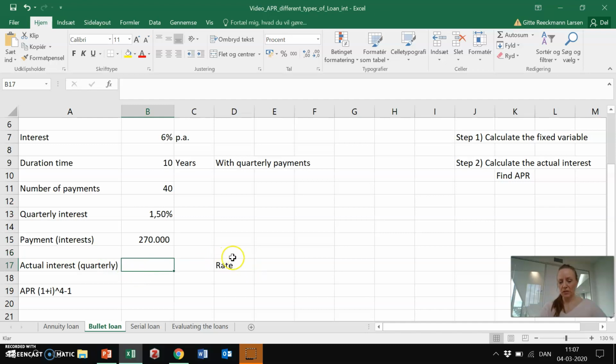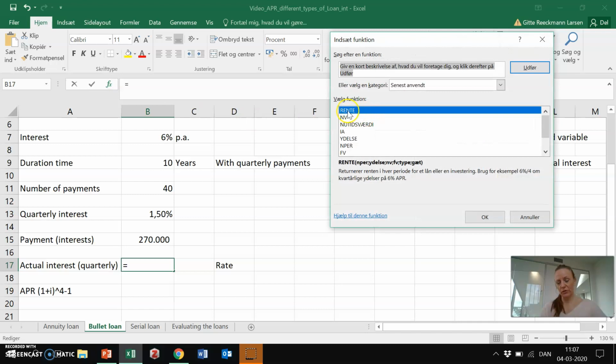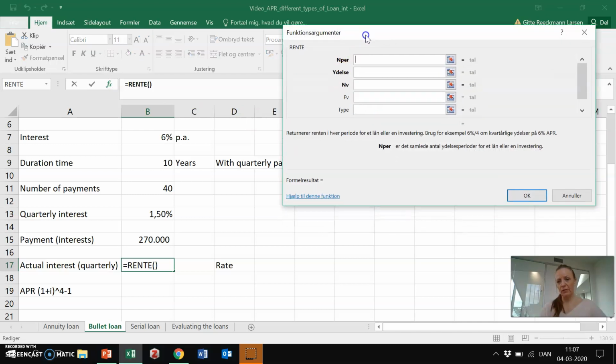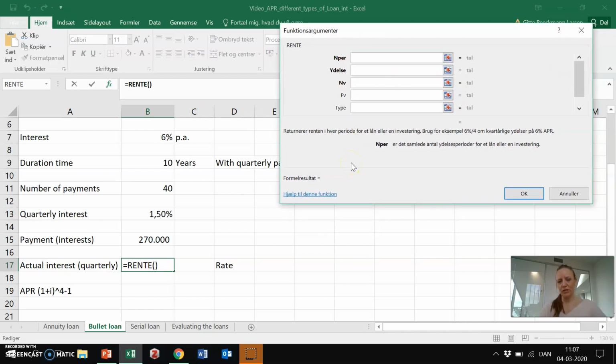So you use the function called rate. Go up and find your financial function called rate. Now the function will ask you for a few pieces of information. Number of payments, 40, we have calculated. Remember to use data, don't write numbers. Now the payment that we need to make every payment date would be the 270,000.